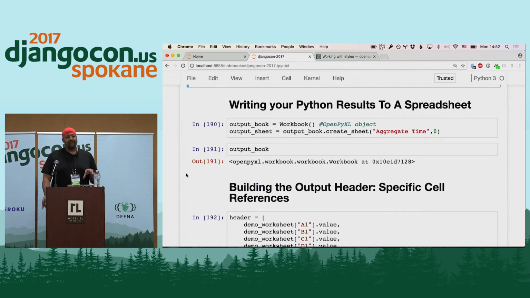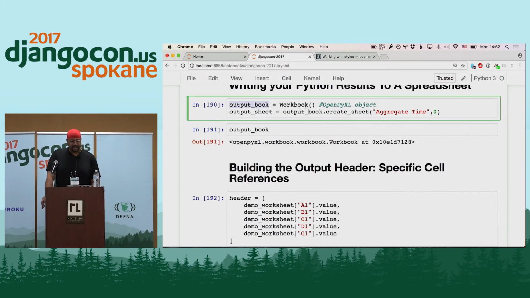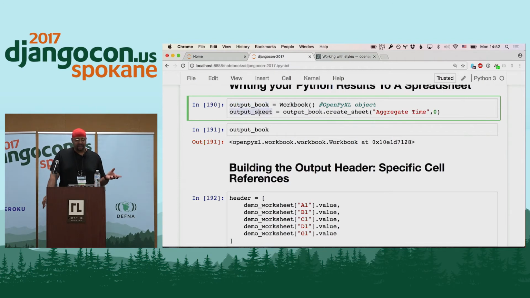Now, here we've looked at reading data from a spreadsheet and then processing it and turning it into something in Python. The next thing becomes, what if you've already got a Python program that's running and you want those results to be written to a spreadsheet? Well, you can do the same thing with Openpyxl. So first, you need to create a workbook, and I've given it the very creative name of output book. So I've created this new workbook object called output book, and then you can create a specific sheet. Here I'm creating a sheet called output sheet.